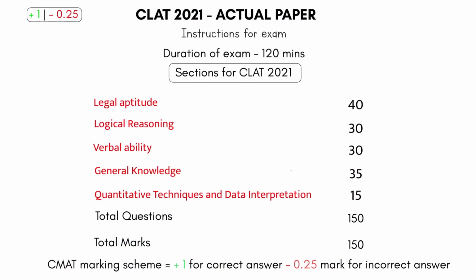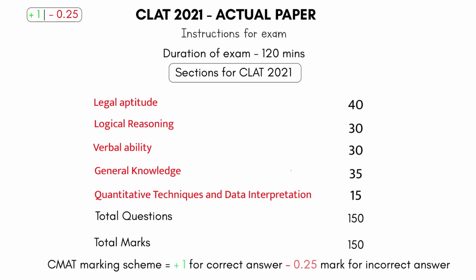CLAT 2021 actual paper was for 120 minutes, as all of you know. It has these sections: legal aptitude, logical reasoning, verbal ability, general knowledge, and quantitative techniques and data interpretation. And as you know, it has 150 questions. The pattern of the CLAT has changed. From 200 questions, they have moved on to 150 questions. These are the number of questions from each of the sections. Legal aptitude has 40, logical reasoning 30, verbal ability 30 and so on.